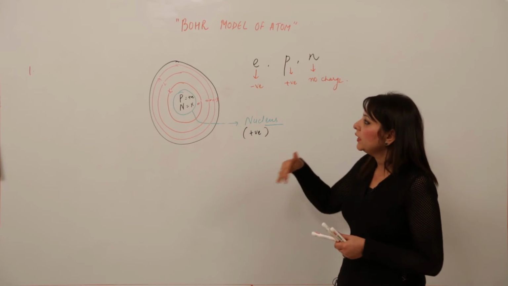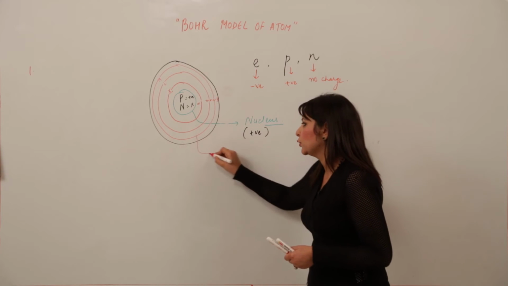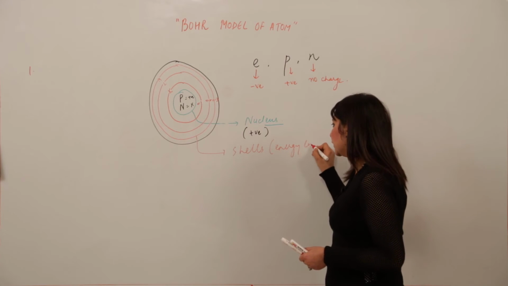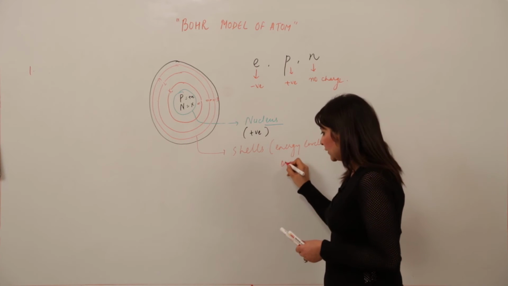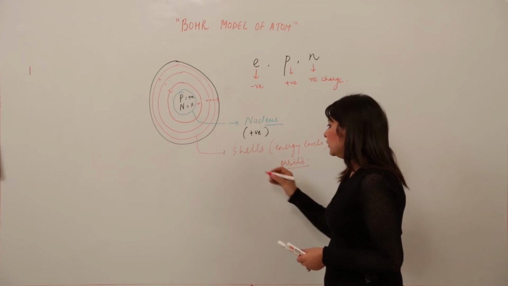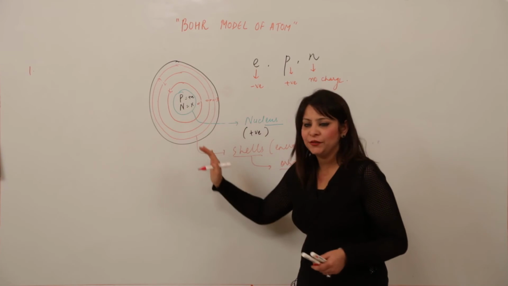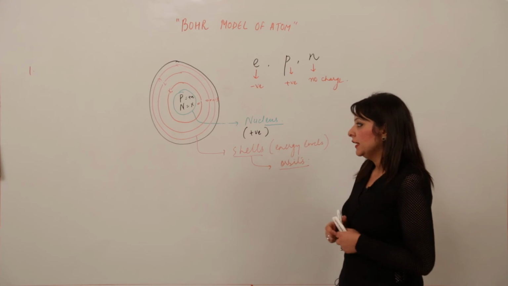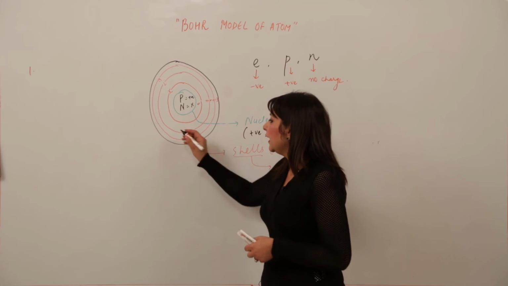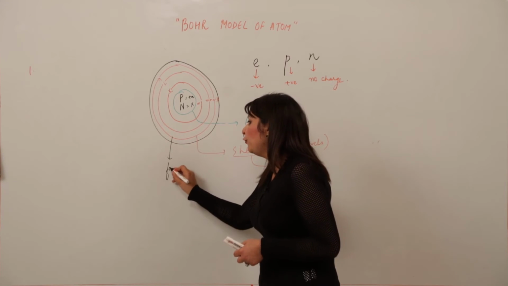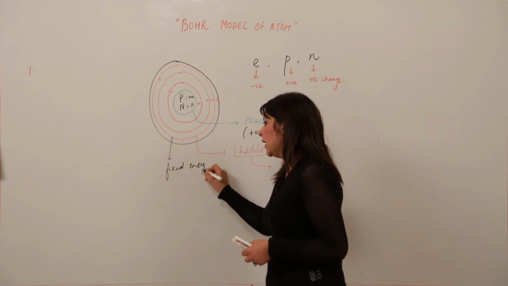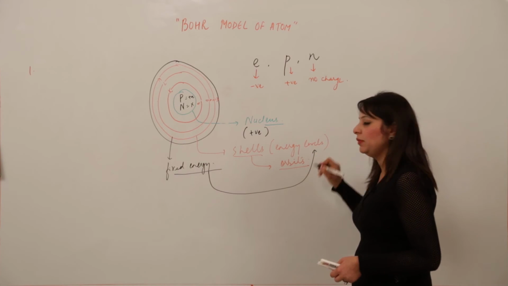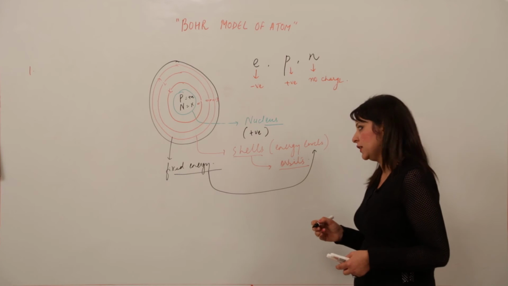So he said outside the nucleus shells are present. We can also call the shells energy levels or orbits. Shells are called orbits because they are spherical. And why are they called energy levels? Why did Bohr give this term energy level? The reason behind it is that he said these orbits have fixed energy, right? So that is why the name given to these shells can also be used as energy levels.